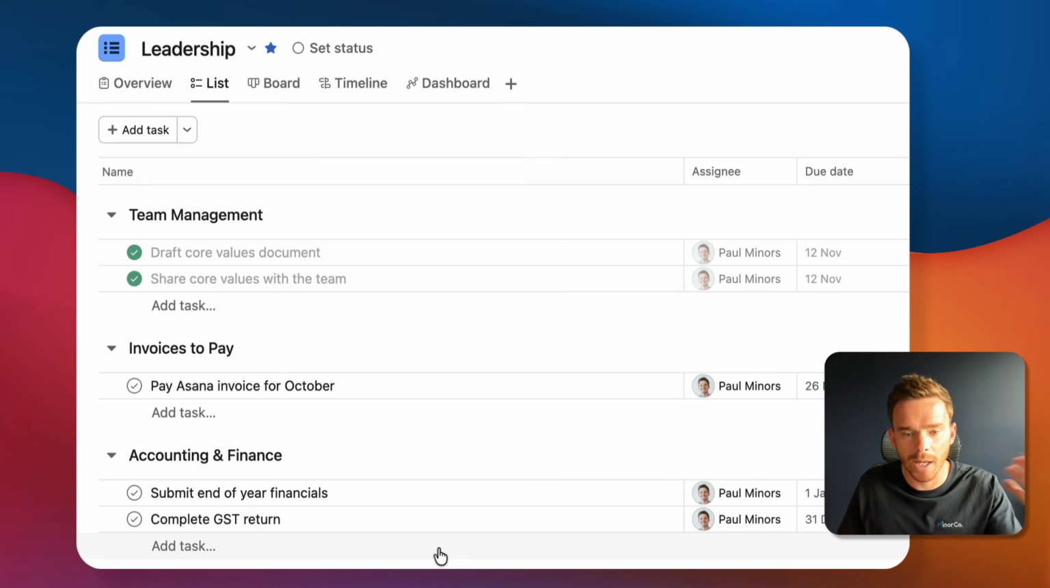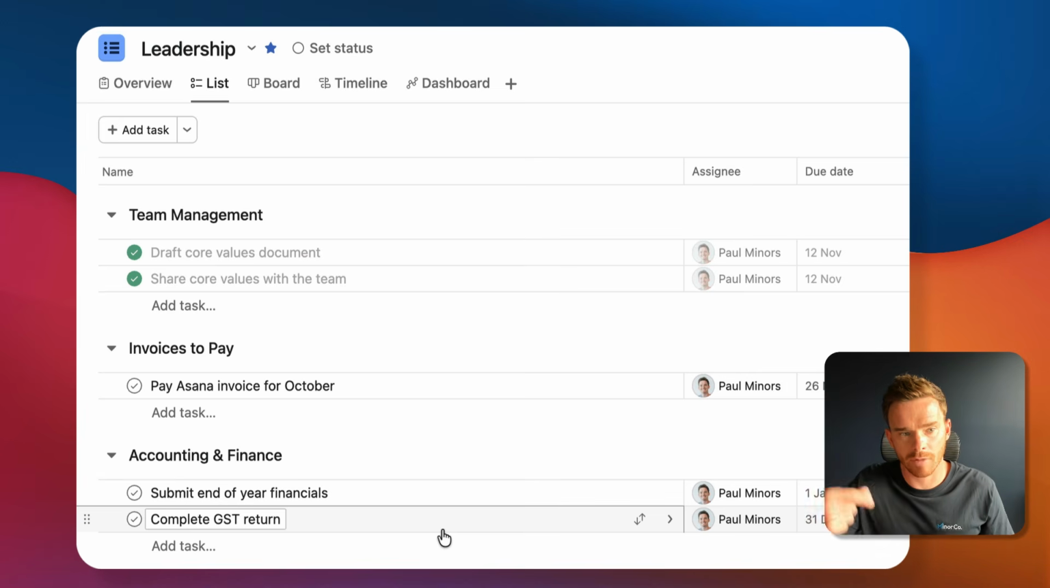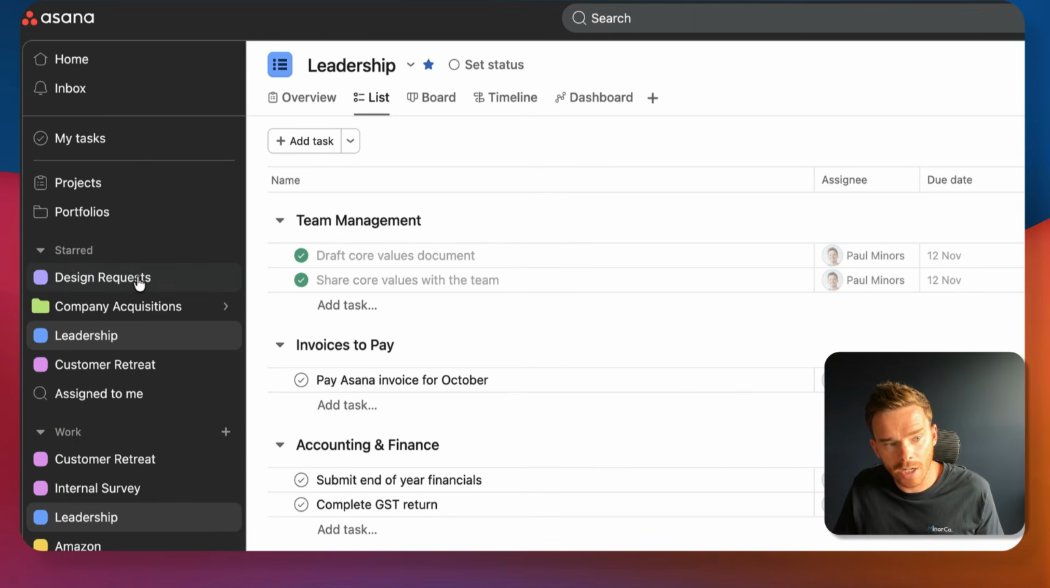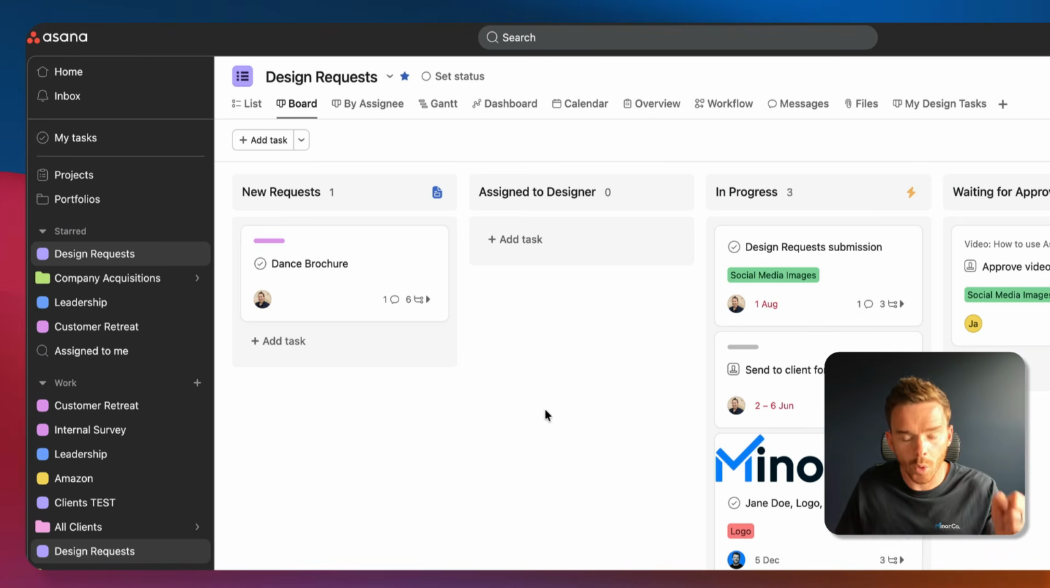It's just an ongoing, evergreen area of work, and it's a place where I can put tasks related to leadership. The next is you could have a project for a process or workflow that you need to manage. So here's an example called design requests. This project is set up slightly differently.